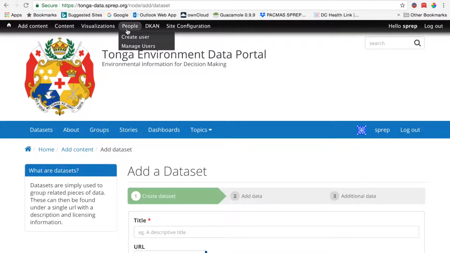For the single admin user, it's important there's just one person in Tonga assigning permissions to upload information, because this is one of our quality control validation points. Creating a user is as easy as typing in an email address and a username and a password.